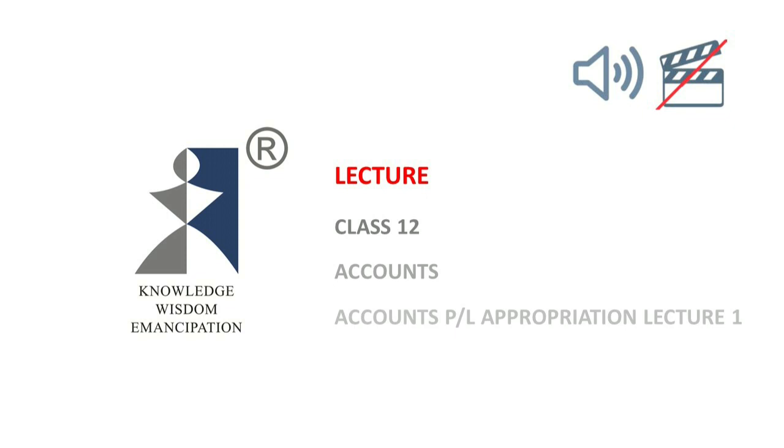4 times. Urchishman contributed 2 lakhs, Borsha contributed 2 lakhs, and Chirag contributed 8 lakhs. Now, at this point of time, I would just like to make one thing clear, that profit sharing ratio has got nothing to do with capital contribution amount as of now, at least in this case.